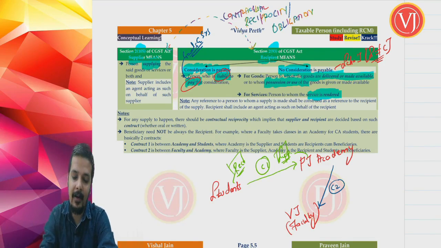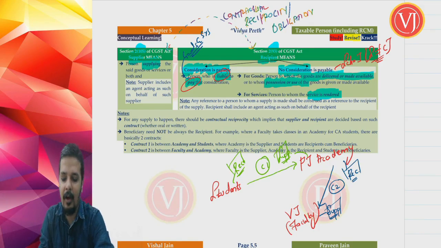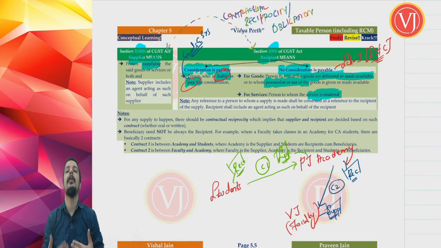For the second contract, between PJ Academy and the faculty, the faculty happens to be the supplier and PJ Academy happens to be the recipient. It is all decided by the contract. Though it is the faculty and the students who will meet on a day-to-day basis for the lectures, there is no contract between the faculty and the students.